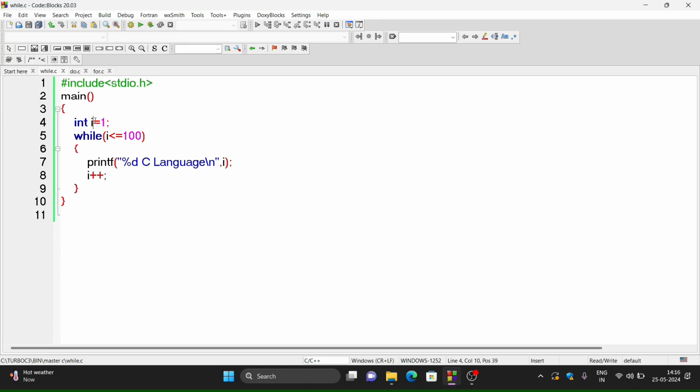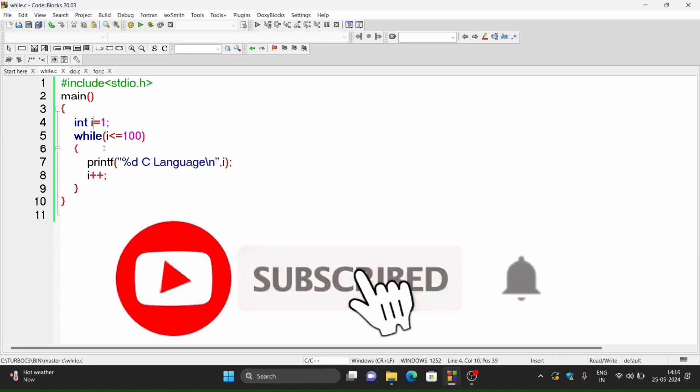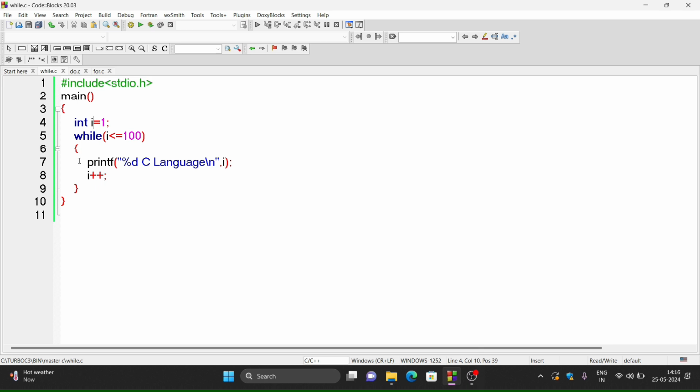Of course it is a variable, that means you can use any variable here, and this variable is called the loop control variable, because actually this variable is controlling the loop, or controlling how many times the message should be displayed. Therefore the variable which controls the loop is called the loop control variable.